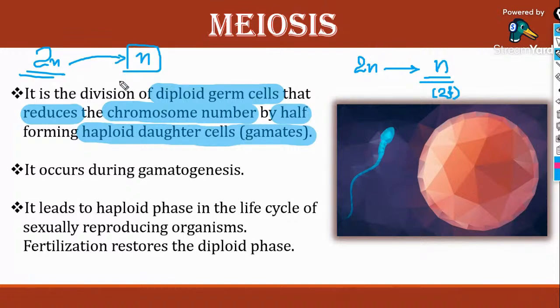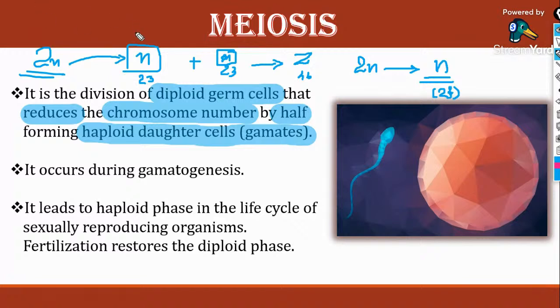These haploid gametes, a sperm with 23 chromosomes and an ovum with 23 chromosomes, fuse together to form a zygote with 46 chromosomes. So why is this reduction division occurring? Yes, Devjit, reduction division occurs in order to conserve the chromosomal number in the next generation.